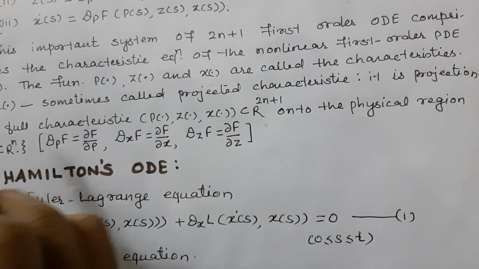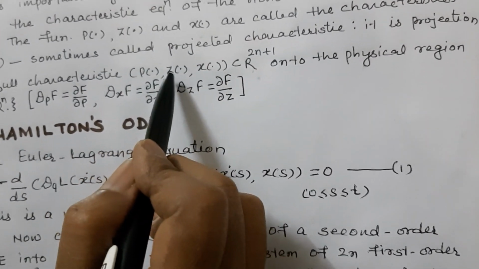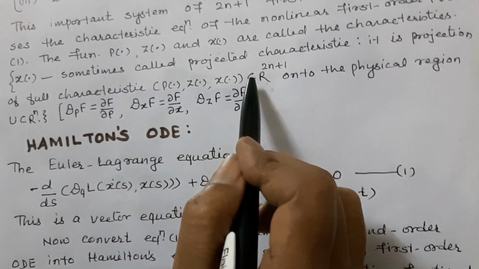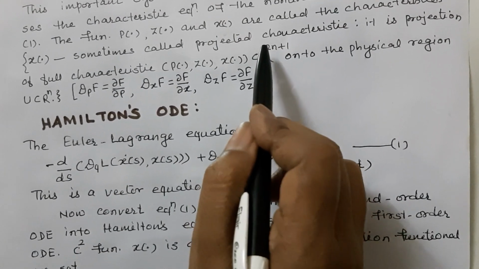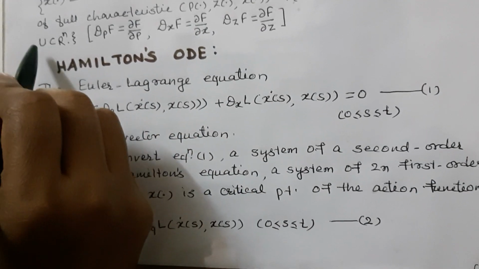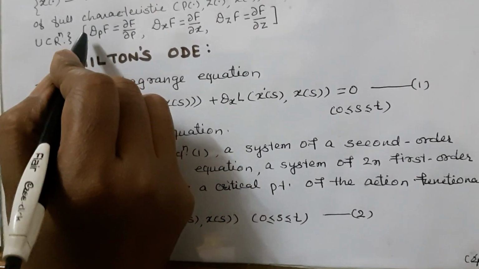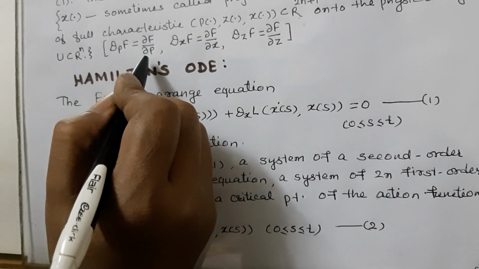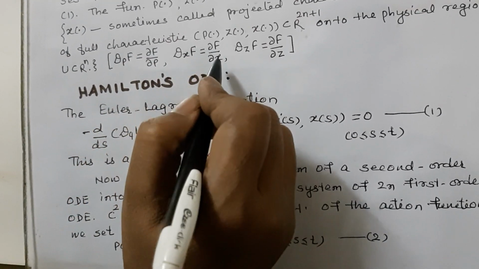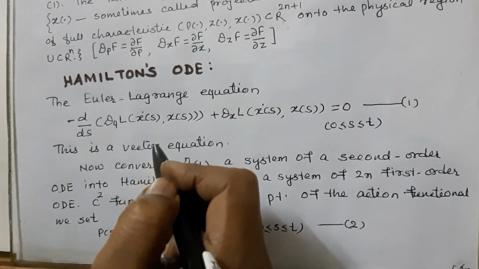It is the projection of the full characteristic p dot, z dot, x dot, a subset of R to the power 2n plus 1, onto the physical region U, a subset of R to the power n. Here D p f is equal to del f upon del p, D x f is equal to del f upon del x, and D z f is equal to del f upon del z.